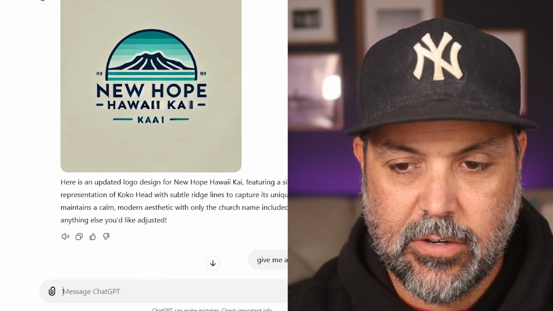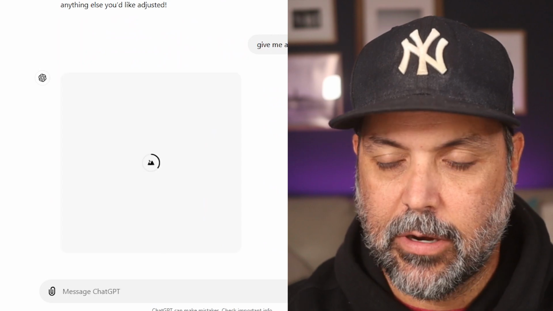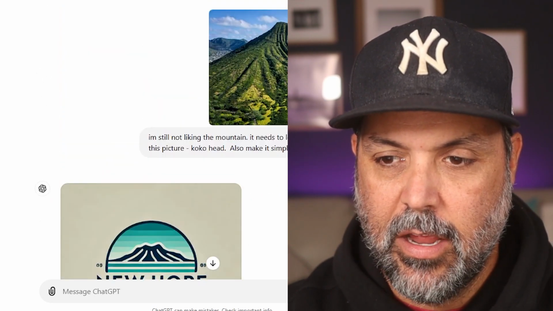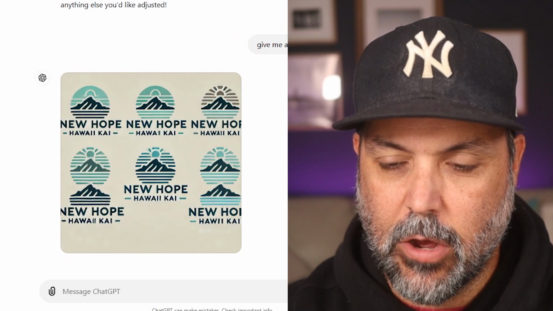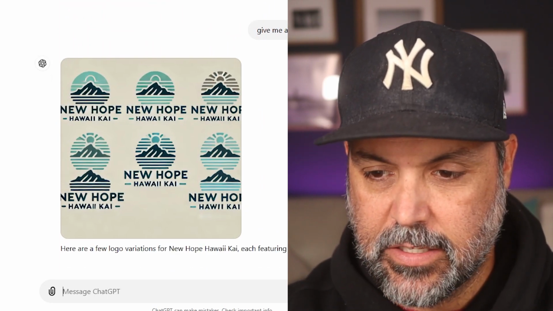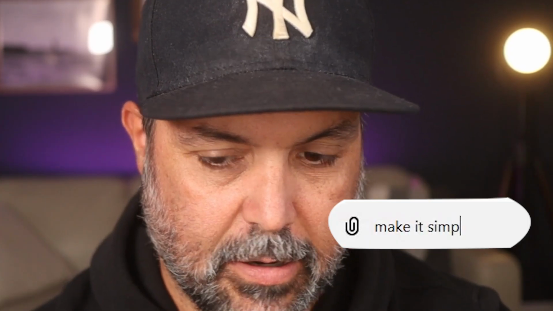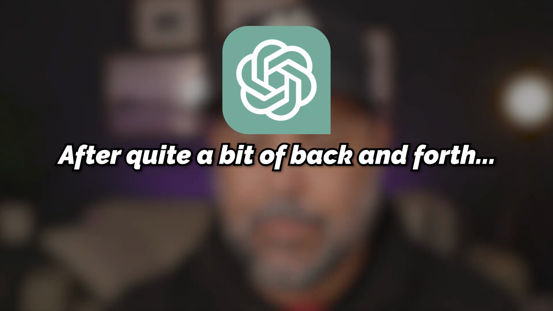I gotta say, it is good with colors though. I think these are really cool and they're fitting for our community here. You know, we are known for our water and we're known for our mountains and those kinds of things. But I still am coming back to it being more complex than I want it to be. Make it simpler. Well, I think we're at a bit of an impasse.